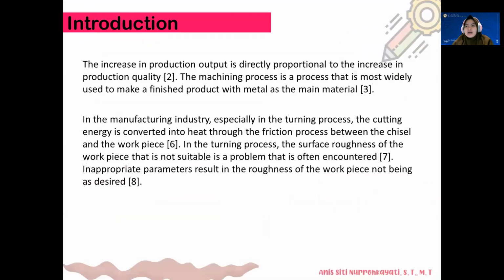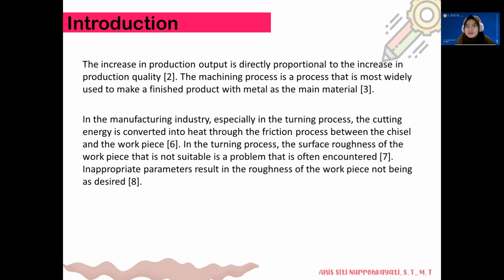And next, why did we conduct this experiment? Now, production quality is one of the main focuses in the manufacturing industry. Turning is one of the machining processes in manufacturing industry. In the turning process, the surface roughness of the workpiece that is not treatable is a problem that is often encountered.